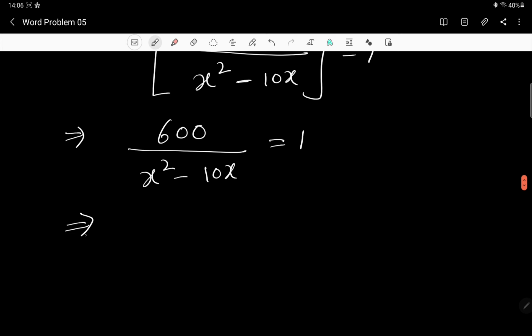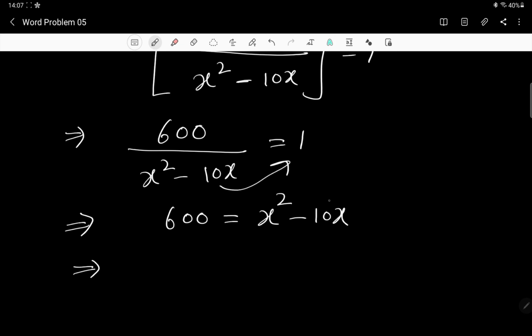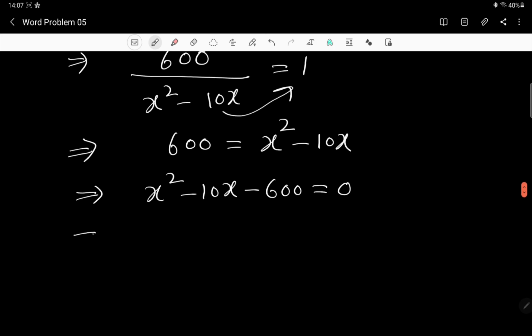So 600 is equal to, I'm going to send this side, so this becomes into, 1 is there, so you can exactly copy this, that is x square minus 10x. Now I'm going to send this 600 that side, so it becomes x square minus 10x minus 600 is equal to 0. Now you solve this and you are going to get the value of x here. So that is the speed of the bus towards Mumbai.